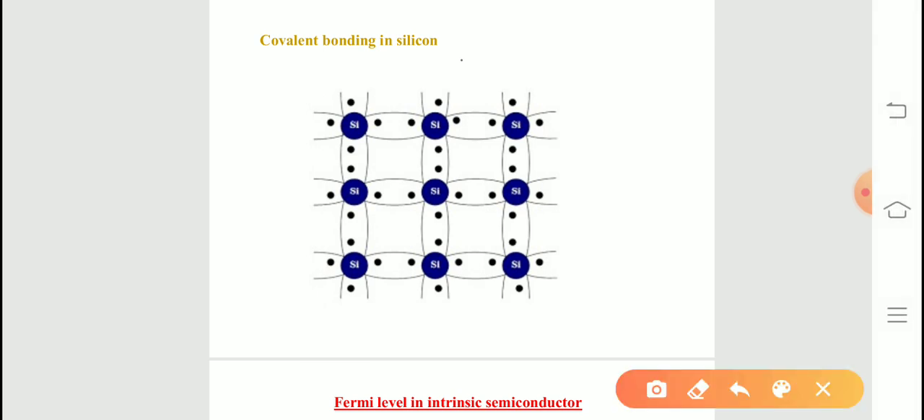If you see here, this silicon has 1, 2, 3, 4 electrons, and it is sharing these 4 electrons with one electron of this silicon, another electron of this silicon, another electron of this side silicon, and another electron of this silicon. So this is called a covalent bond.